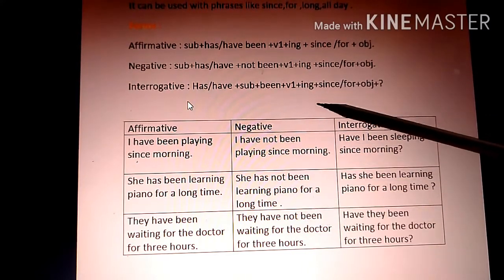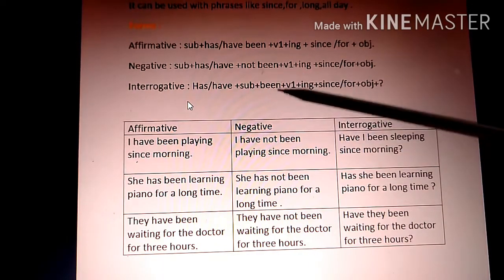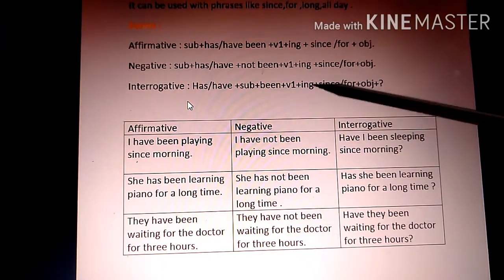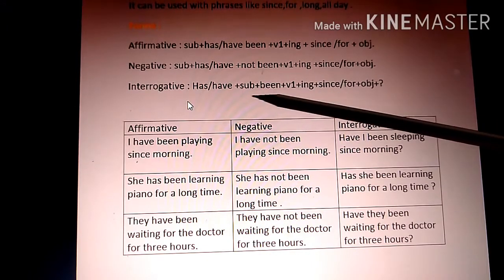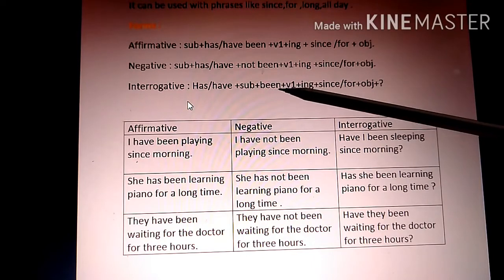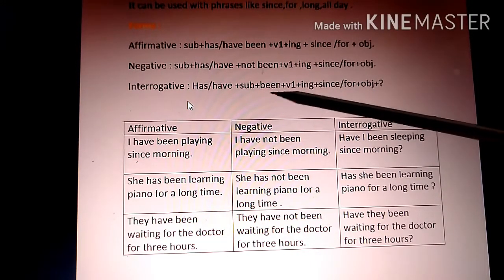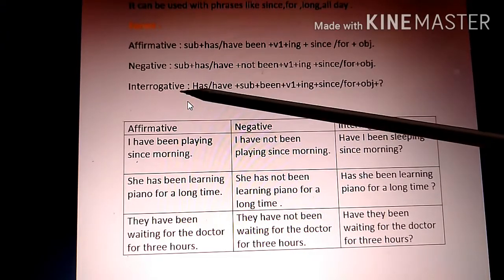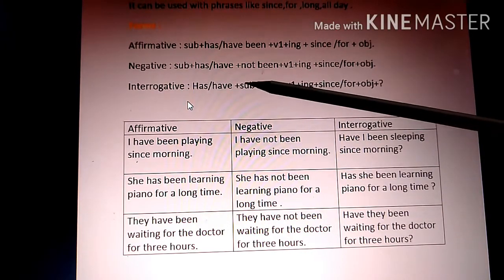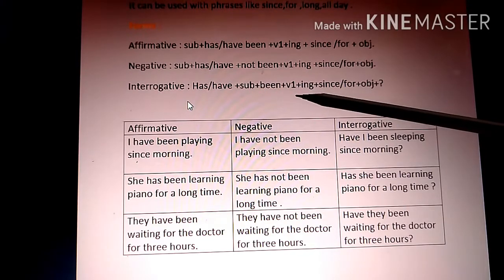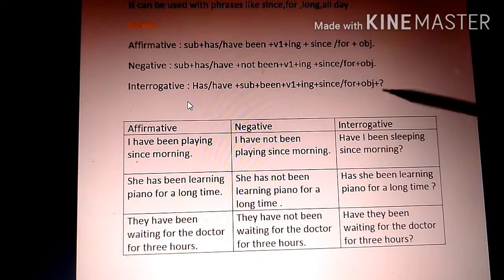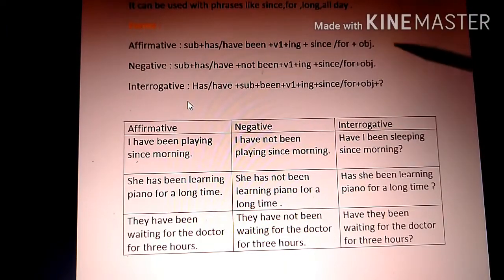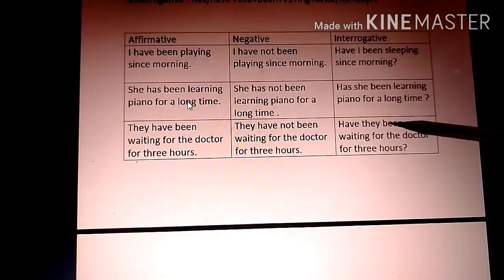Now come to the interrogative part. When you do the interrogative sentences in present perfect continuous tense, you have to be a little bit careful as been comes in between after the subject. Generally students make this kind of mistake, so that is why I am telling you to take care of been here. So interrogative sentence: has, have plus subject plus been plus V1 plus ing plus since or for plus object plus question mark. Let's see the examples very carefully.